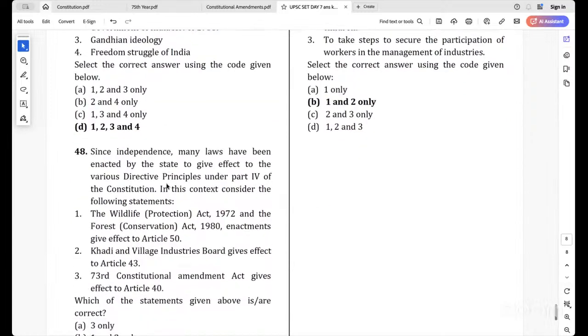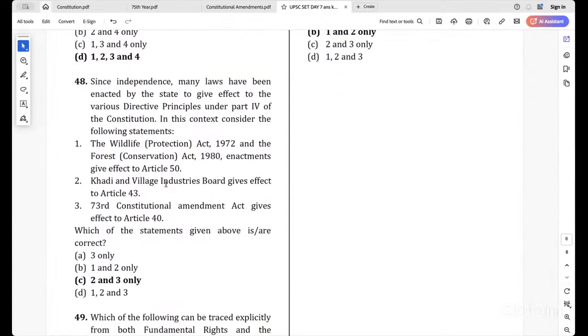Okay? Next, 48th question. Since independence, many laws have been enacted by the state to give effect to the various directive principles under Part 4 of the Constitution. In this context, consider the following statements. The Wildlife Preservation Act 1972 and the Forest Conservation Act 1980 enactments give effect to Article 50. Khadi and Village Industries Board gives effect to Article 43. 73rd Constitutional Amendment Act gives effect to Article 40.